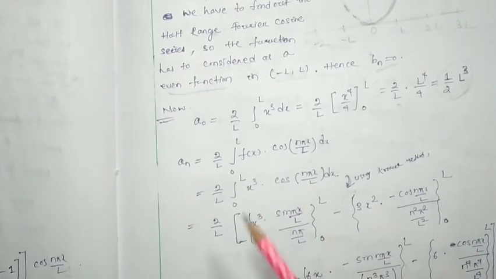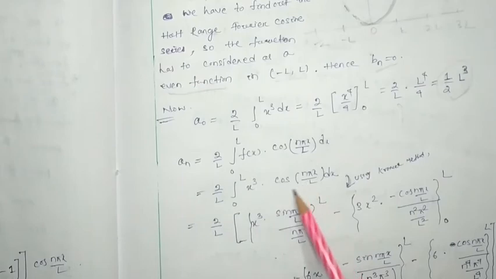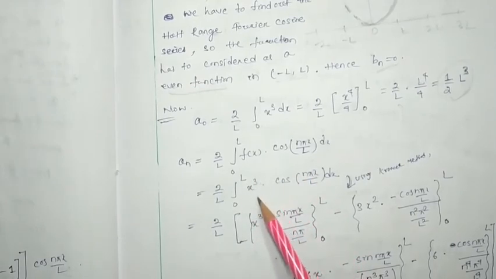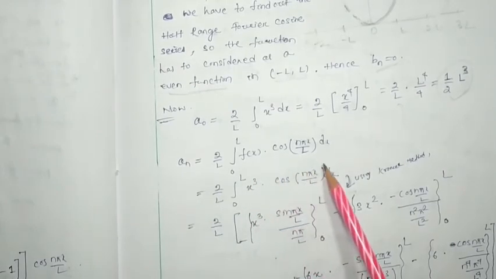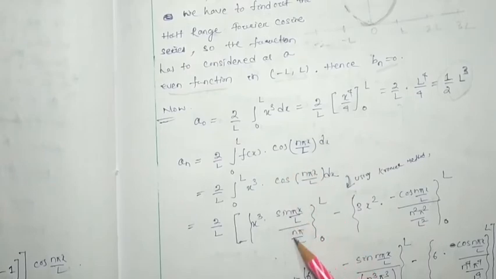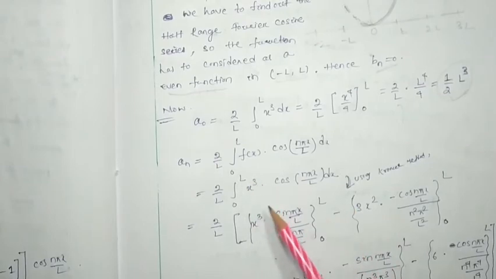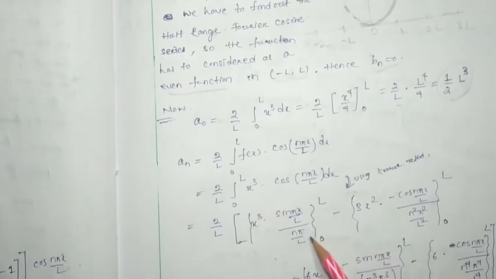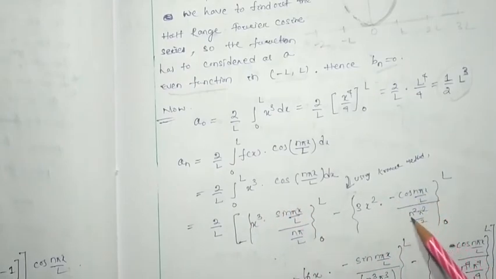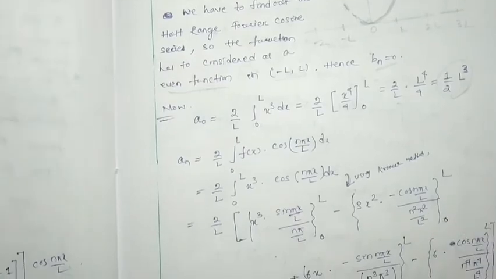So here we consider this as g(x) and this as phi(x). The integration of this one will be sin(n pi x by L) by n pi by L, from 0 to L. Minus g dash x, the derivative of this one, will be 3x square, and the integration of this one will be minus cos(n pi x by L) by n square pi square by L square, from 0 to L as the limit.